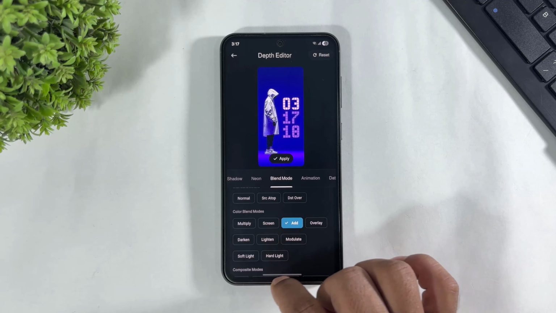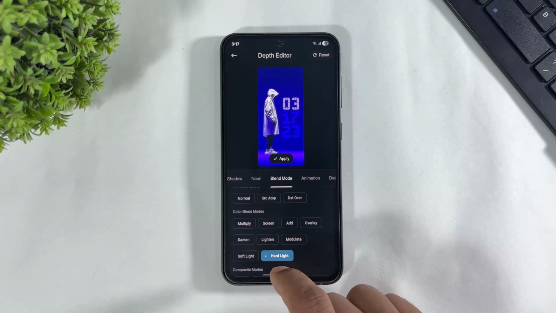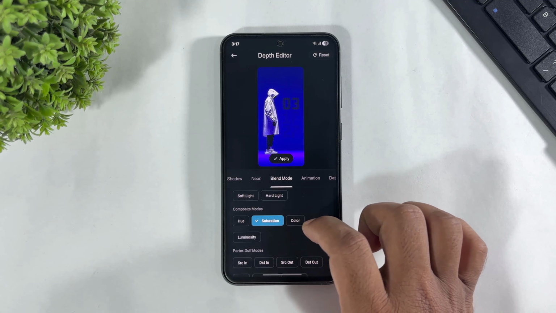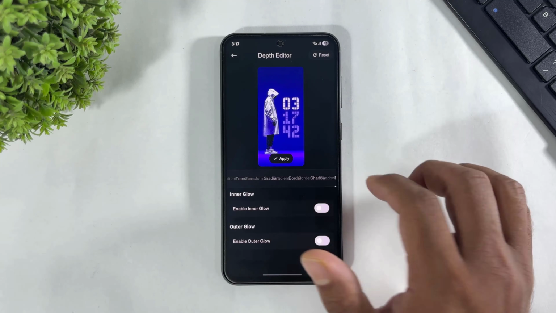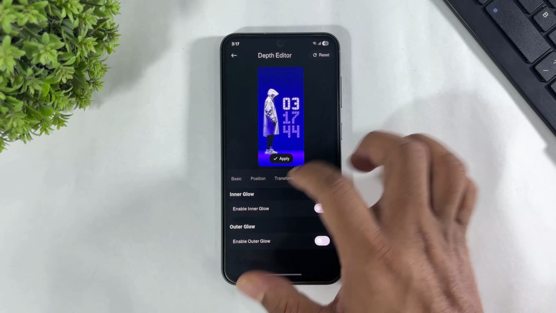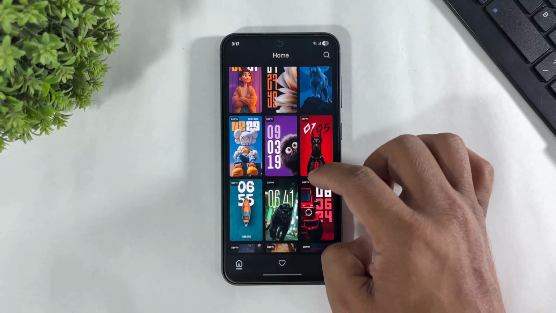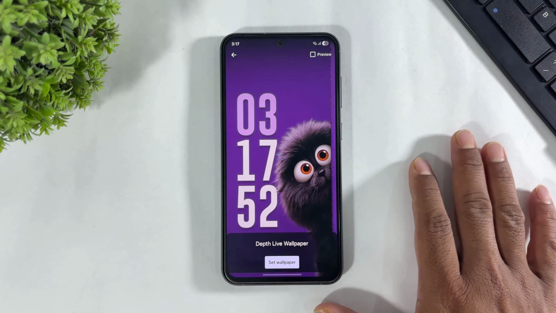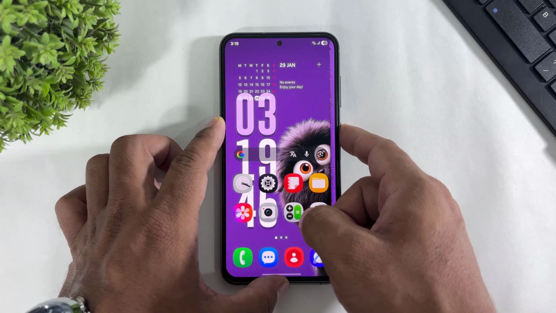You can also set clock colors, color blend mode, and many amazing options on this app. Simply find live clock seconds, look at this, and apply. So guys, you can also set these live clocks on any Galaxy device.